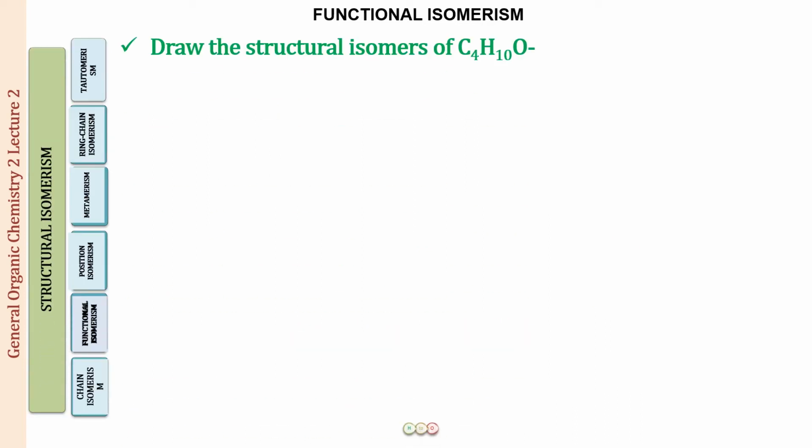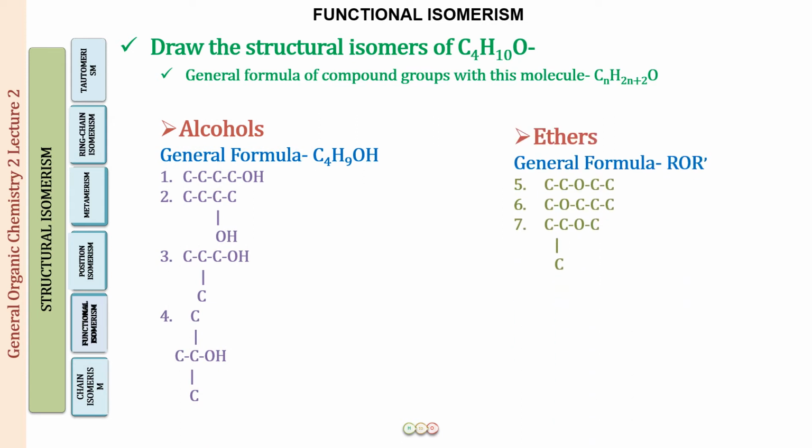So now let us go back again to the question, draw the structural isomers of C4H10O, where I told you that we have to still discuss something more. So the general molecular formula for this molecule is going to be CnH2n+2O. If the number of carbons is 4, the number of hydrogens is 2 into 4 plus 2, that is going to be 10, and an oxygen. So the functional groups which can have this general formula are going to be either alcohols or ethers. And we've already drawn the 4 types of alcohols they can be, and the 3 types of ethers which are possible for this molecular formula of C4H10O.